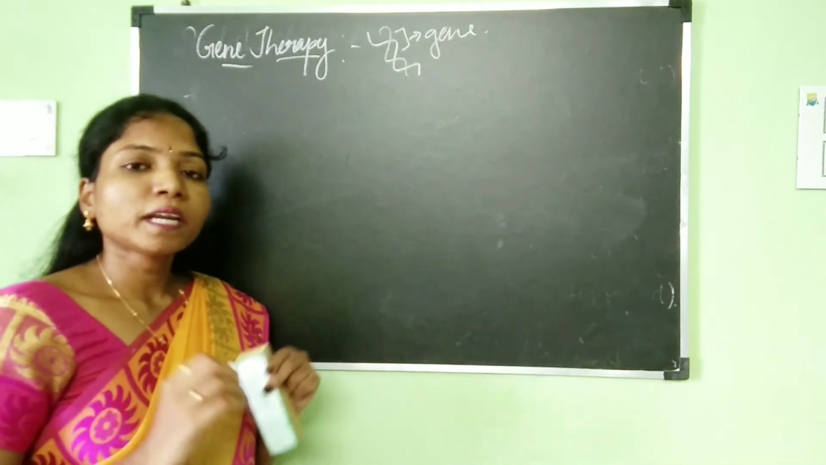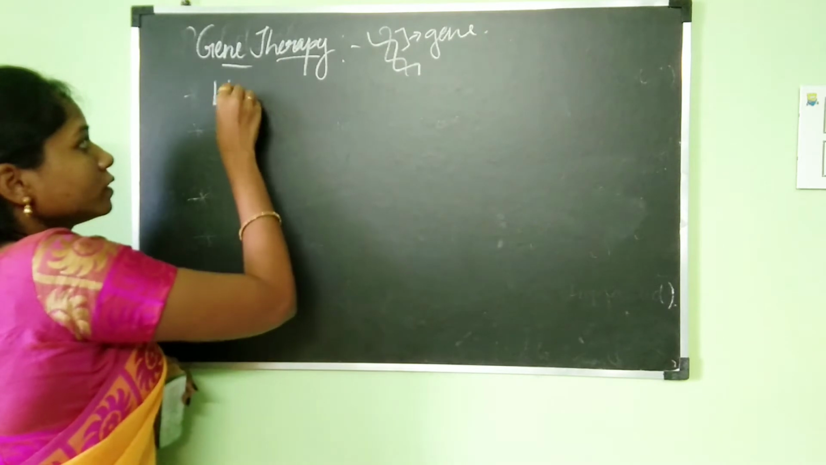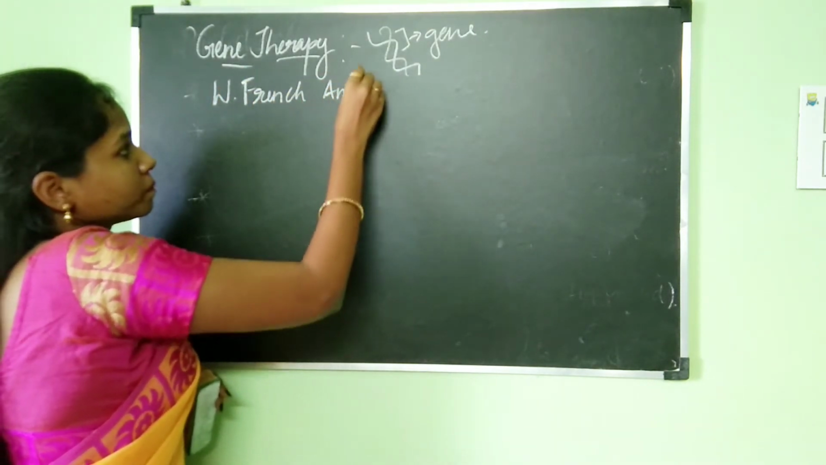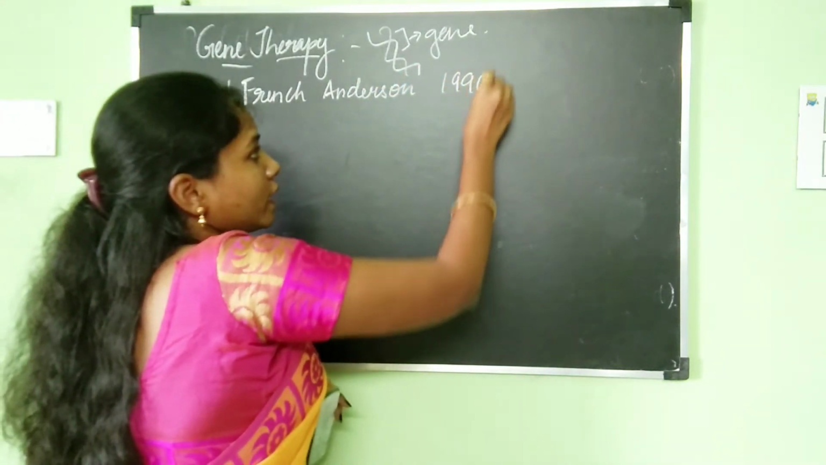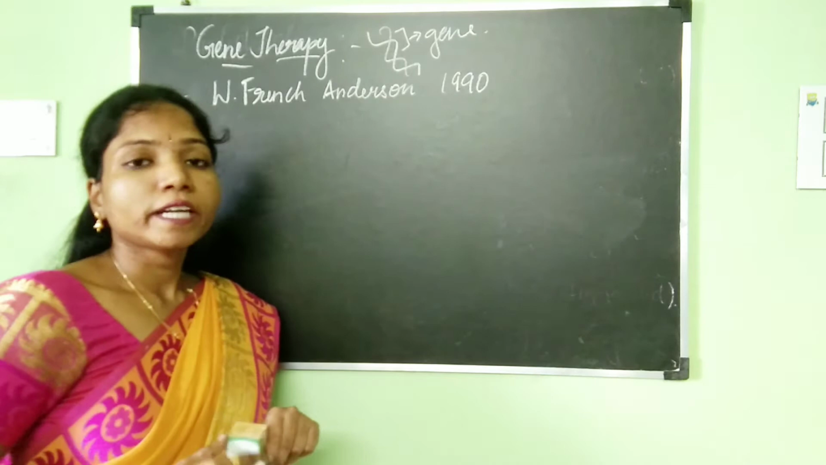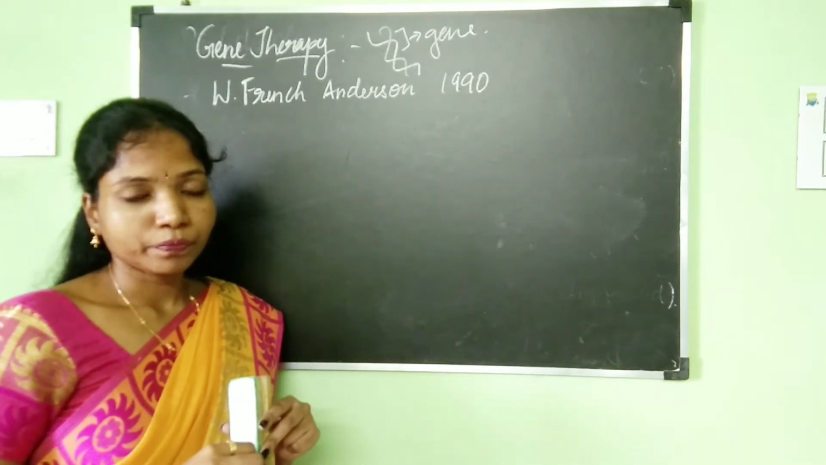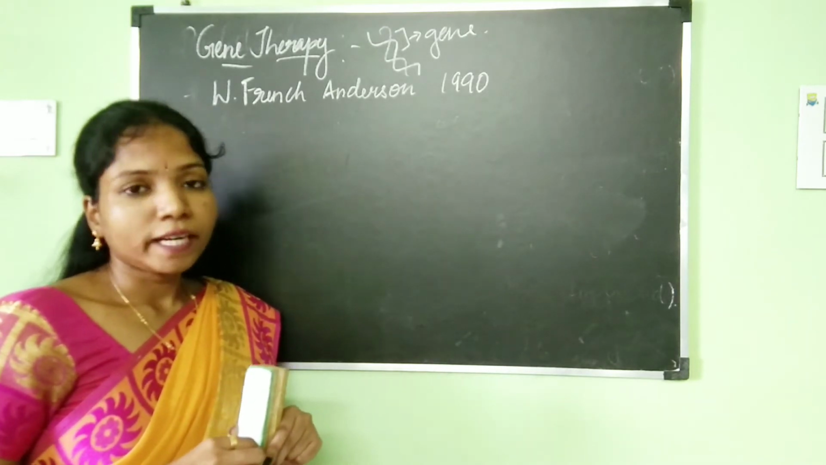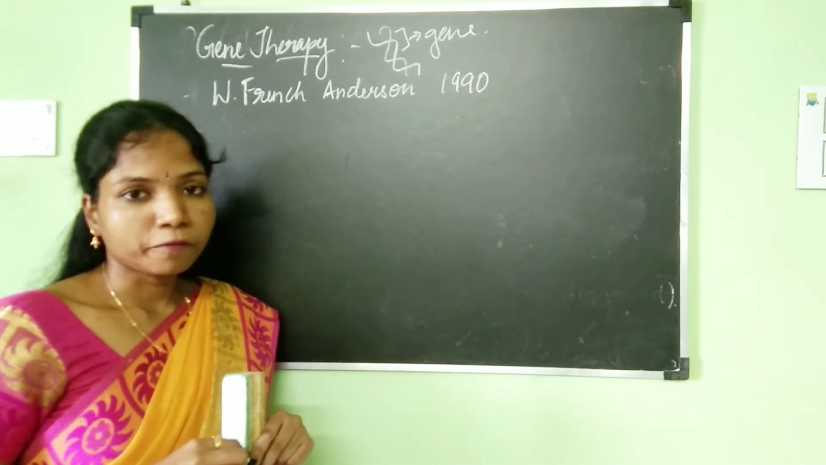Gene therapy was first implemented by W. French Anderson in the year 1990, and the first child to be treated with gene therapy was Ashanti De Silva. Ashanti De Silva was suffering from a genetic disorder known as SCID, severe combined immunodeficiency.